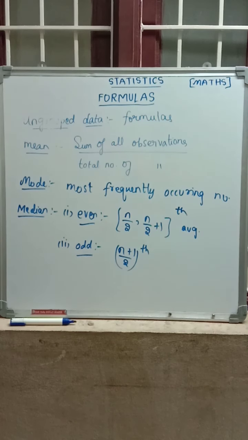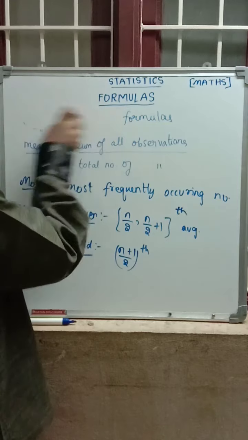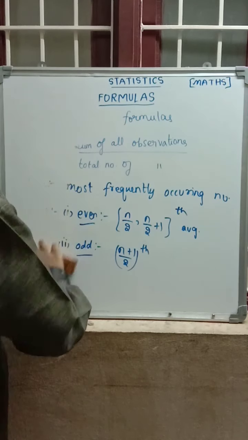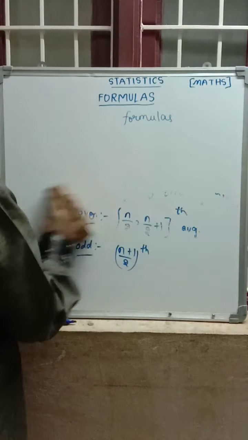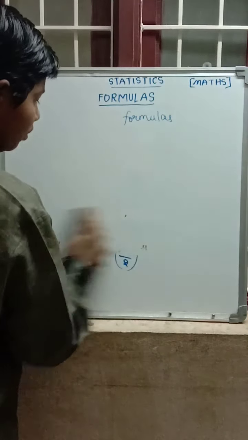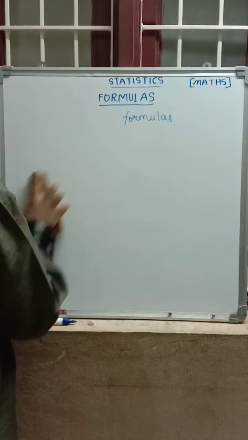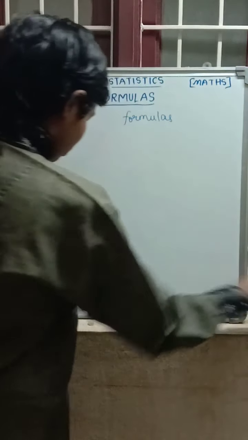Now let's discuss the grouped data formulas. In grouped data also we will discuss mean, mode, median, the three sub concepts.